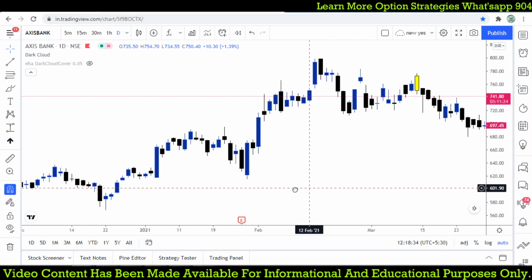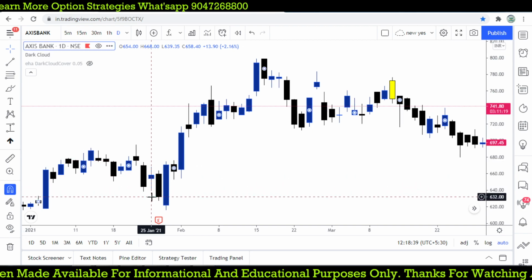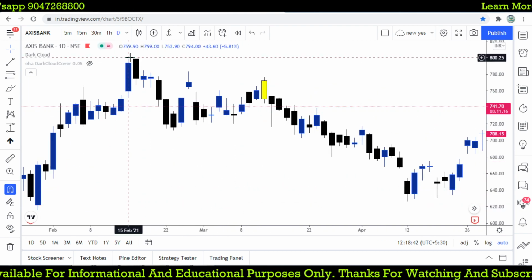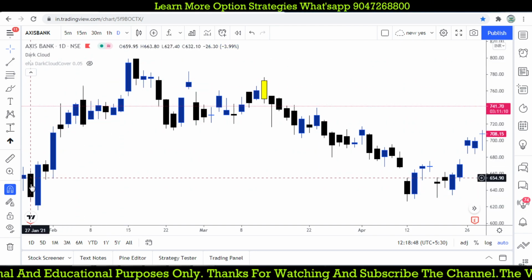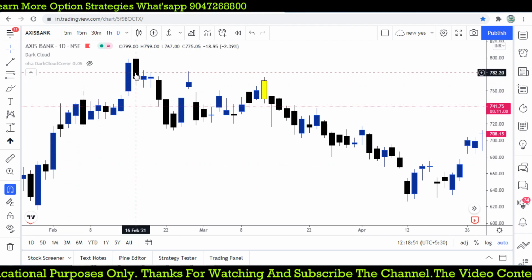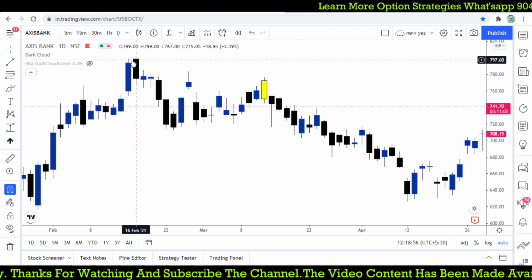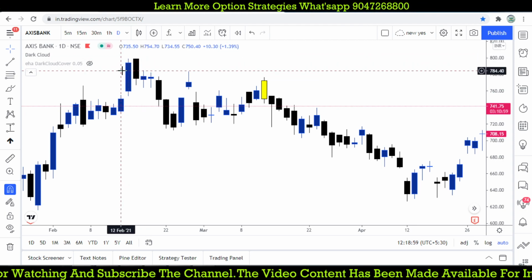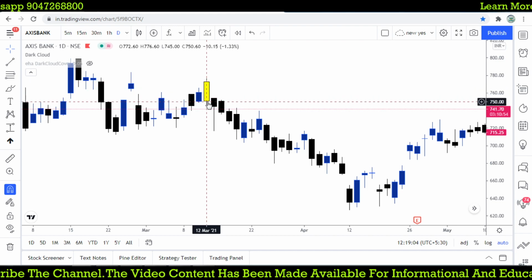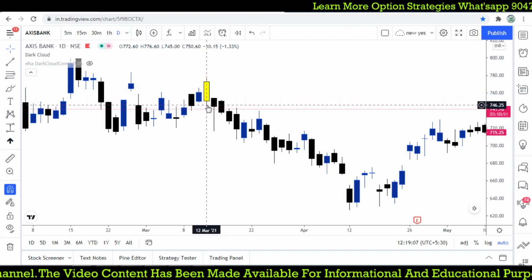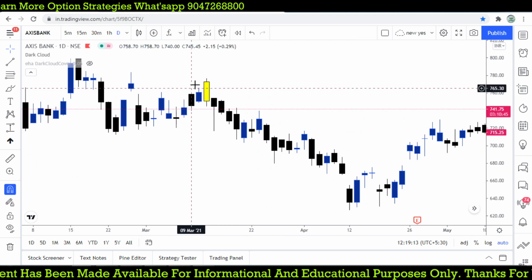Previously, the piercing line must happen at the lowest level of the day. The piercing line looks like this, and this is the dark cloud cover. These two are the same kind of pattern, but one is a bullish reversal and the other is a bearish reversal. Here we are expecting 799 as the high, and the open is greater than or equal to the previous high. This was 16th February, where it opened above the previous day high and started falling when the market broke below 745. You can see the market comes down to 625. There is a big fall after this candlestick forms.